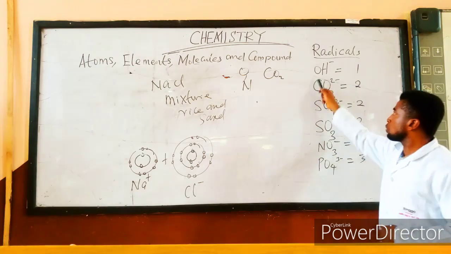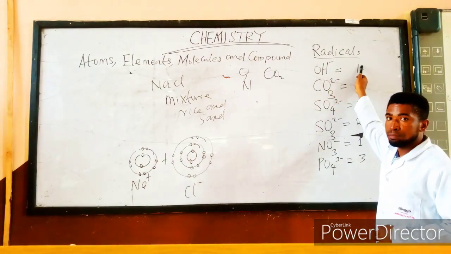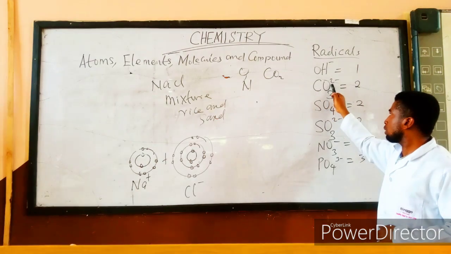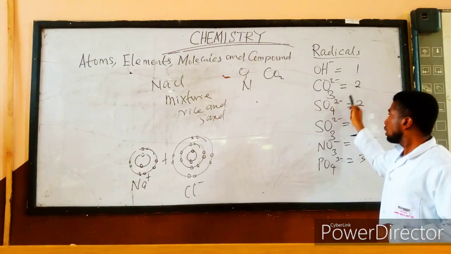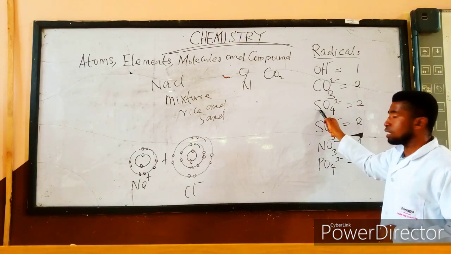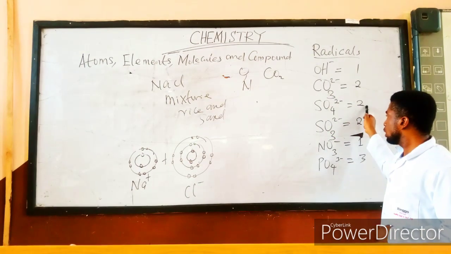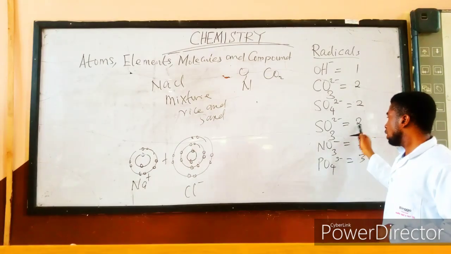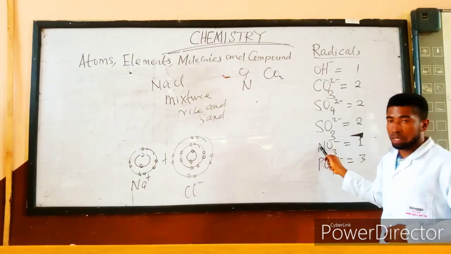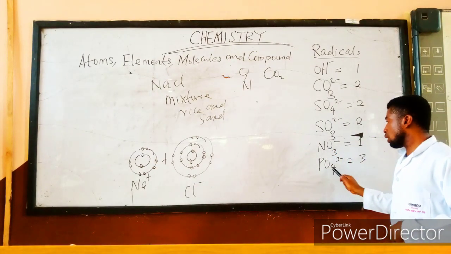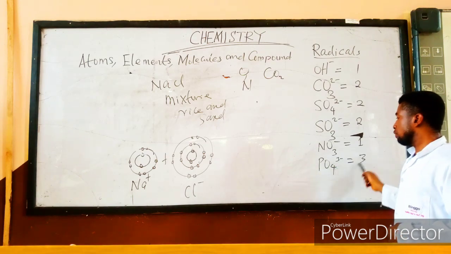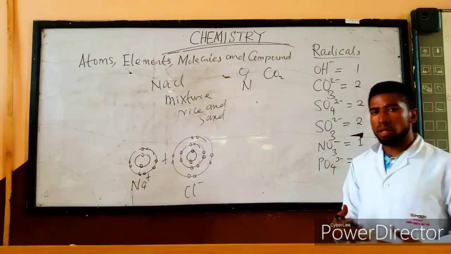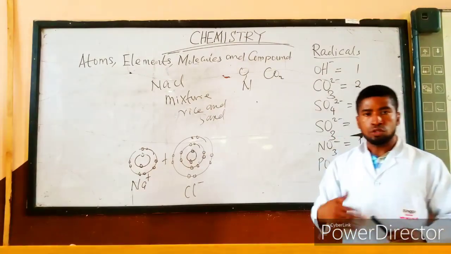Once again, this is the hydroxyl radical. The valency is 1. This trioxocarbonate radical. The valency is 2. This tetraoxosulfate radical. The valency is 2. This trioxosulfate radical. The valency is 2. Trioxonitrate radical. The valency is 1. Tetraoxophosphate radical. The valency is 3. Now, if you want to write the formula of sodium